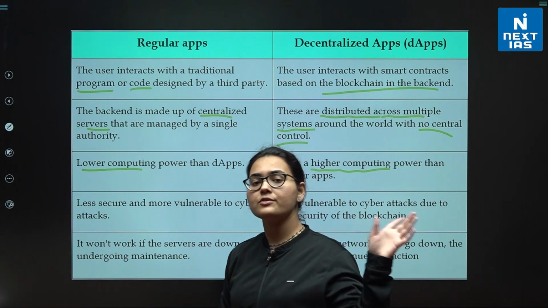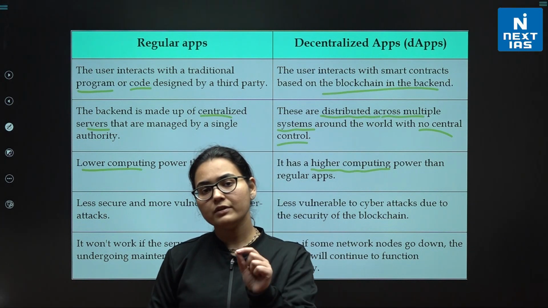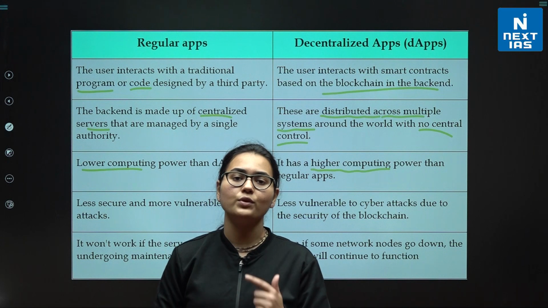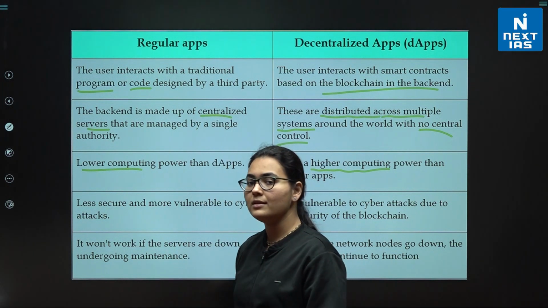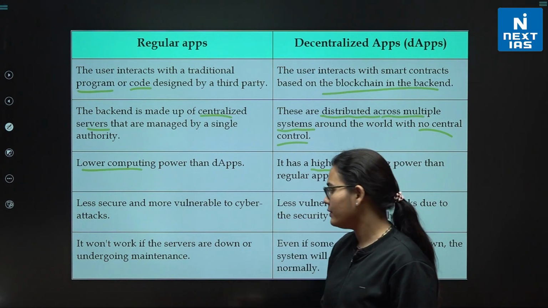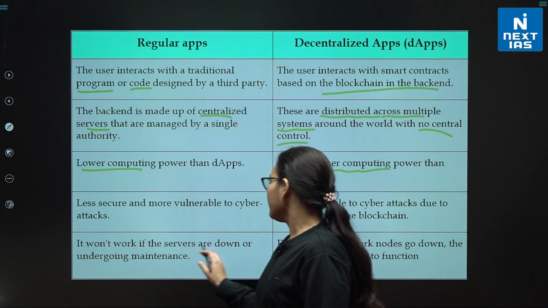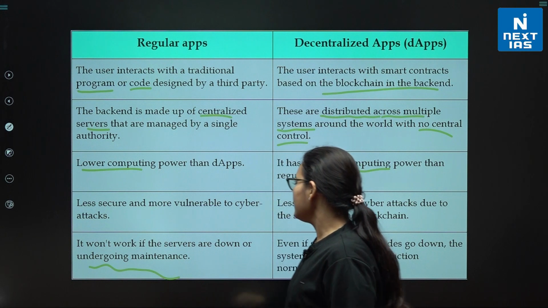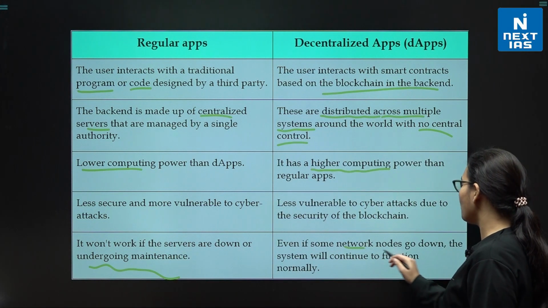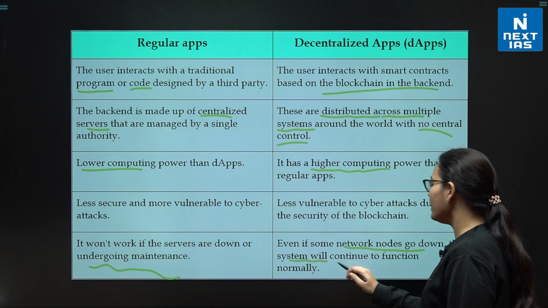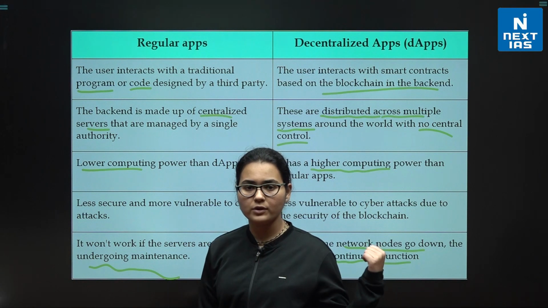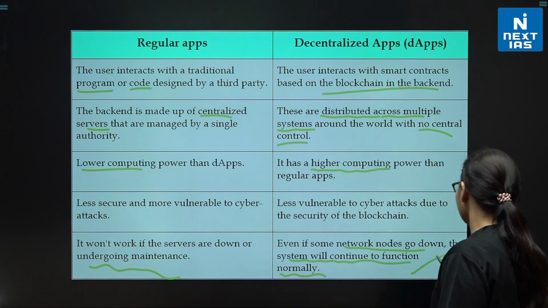Whereas in decentralized applications or dApps, even if one node in the network is online, the applications will work. So it makes dApps more reliable in a way. It won't work if the servers are down, as I've discussed. But even if some network nodes go down, if even one node is online, they will function normally. So, of course, they are more reliable.